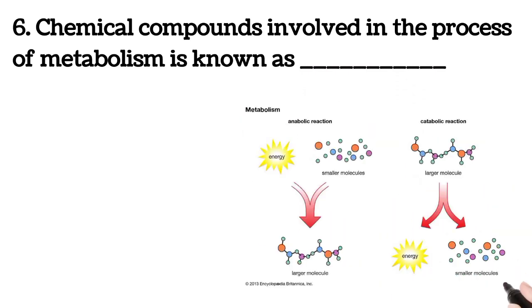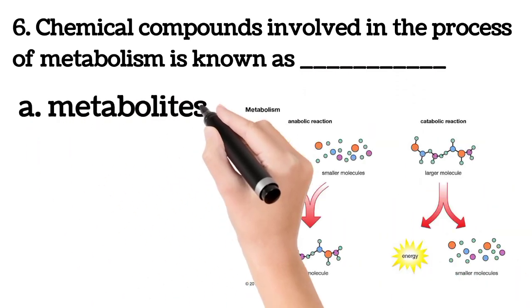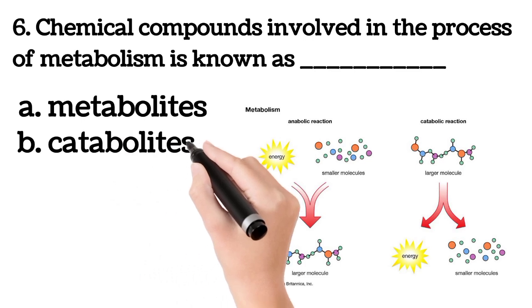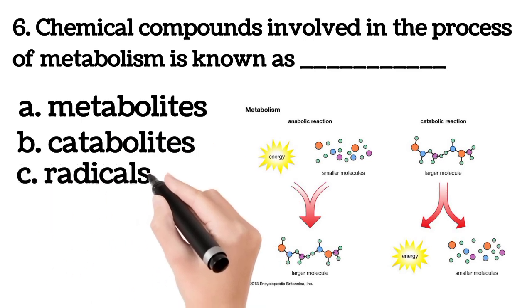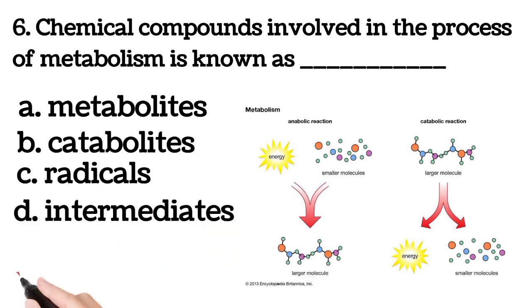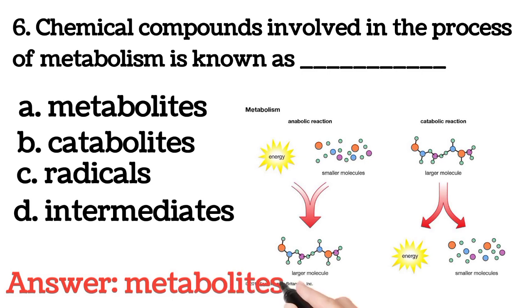6. A chemical compound involved in the process of metabolism is known as A. Metabolite, B. Catabolite, C. Radicals, D. Intermediate. The answer is metabolite. So metabolites are the chemical compounds that are involved in the process of metabolism.